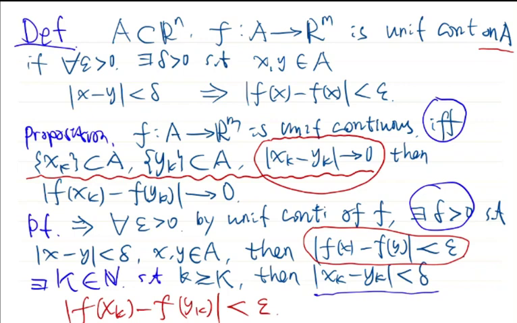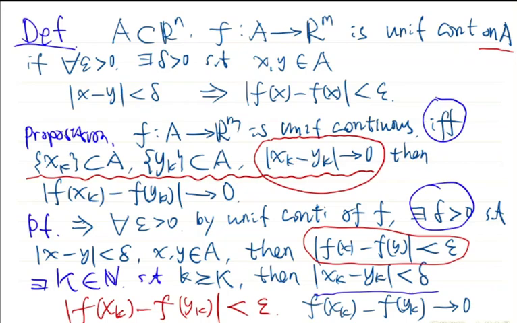This is precisely saying that f(xk) minus f(yk), a sequence in Rm, goes to 0. Okay, so this proves the only if part of this proposition.